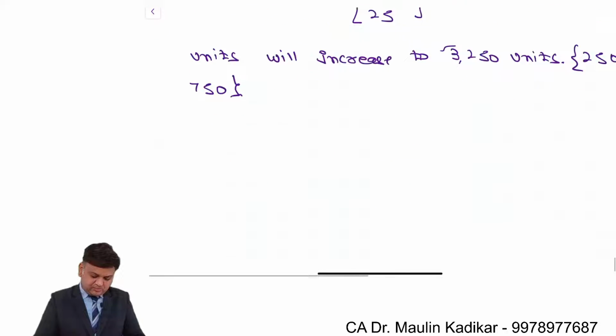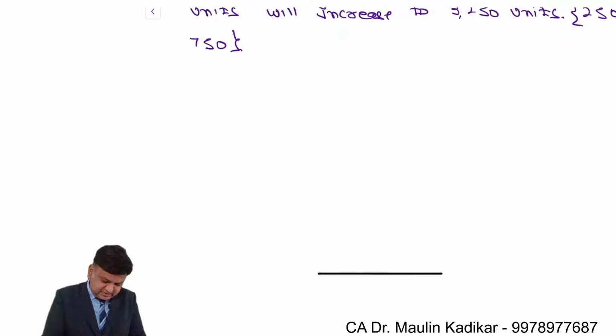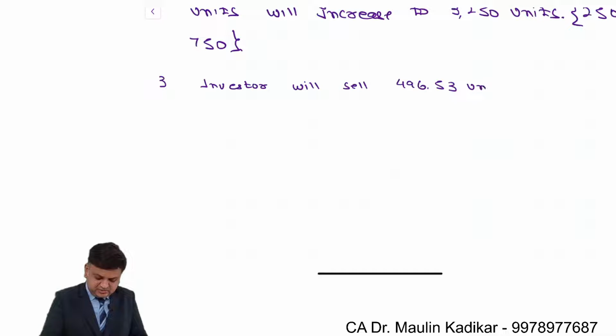So as far as the note number 3 is concerned, in that we understand investor will sell 496.53 units.